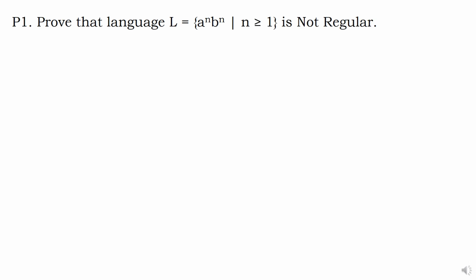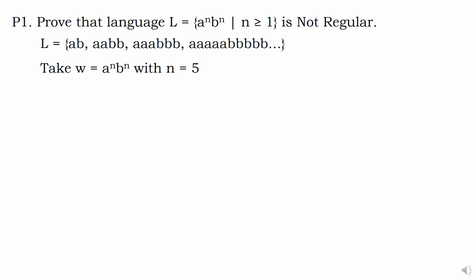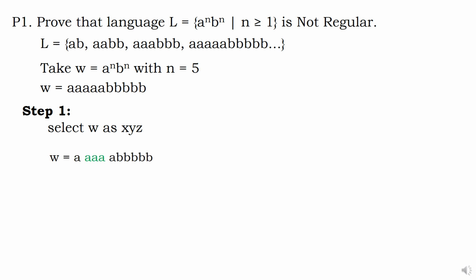We'll do the same work as a problem. A power n, b power n, let us take n greater than or equal to 1, and I have to prove it is not regular. Take some word with n equal to 5. I took 5 a's and 5 b's. Step 1, split it into x, y, z. X and y put together should be at most 5, and the y term must exist. Ready? X, y, z completed.